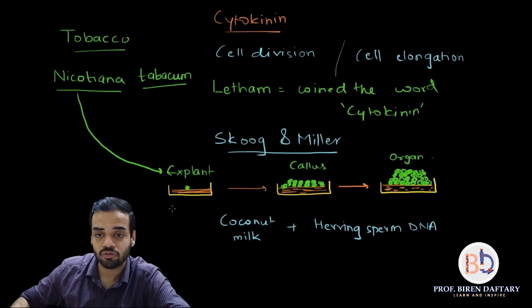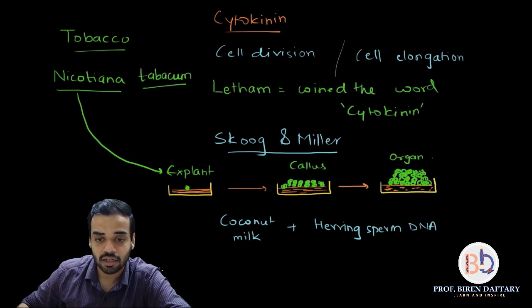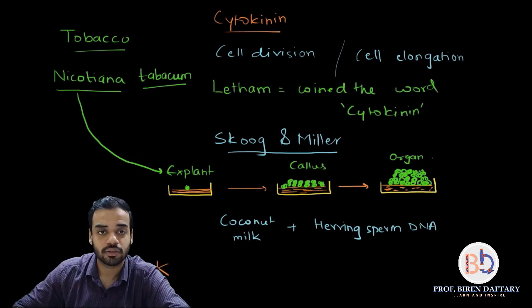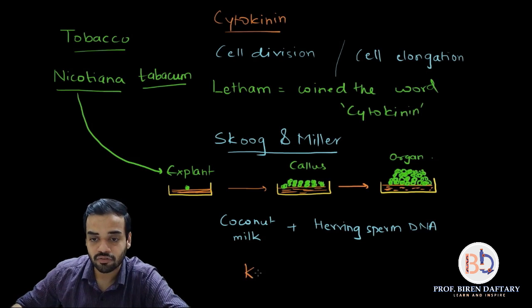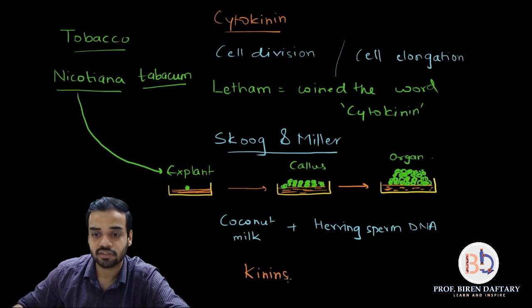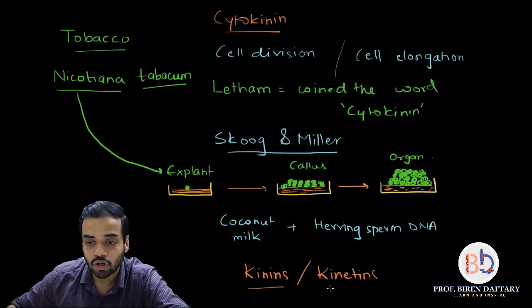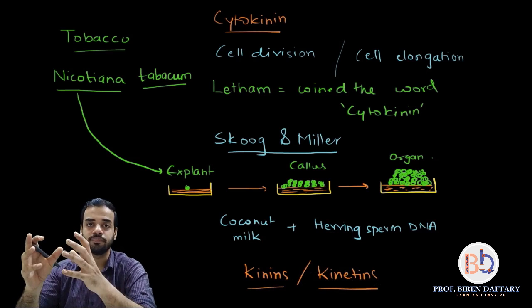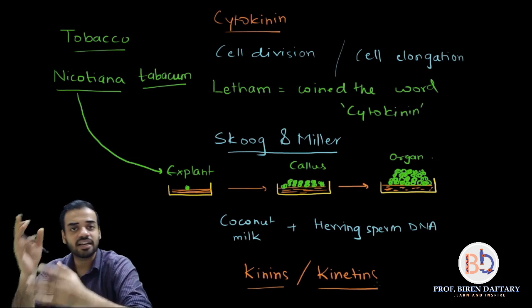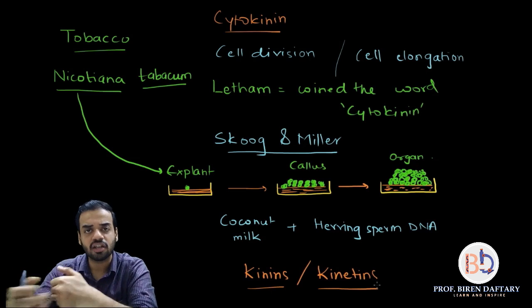So I will write down over here, Skoog and Miller used the word kinins, or they also used the word kinetins.